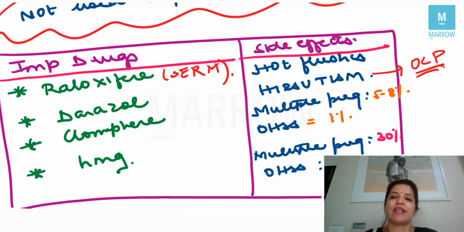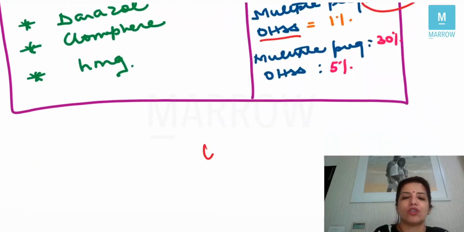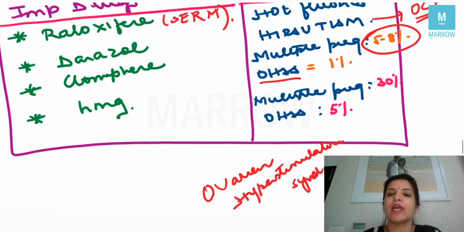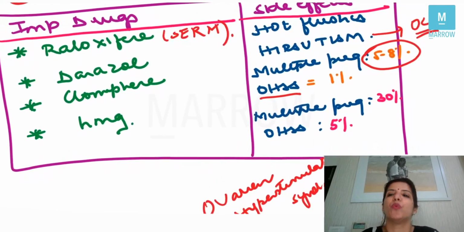Number 3 drug whose side effect you have to remember is clomiphene citrate. The side effect of clomiphene citrate is multiple pregnancy, and this percentage is very important. The chances of twin pregnancy or multifetal pregnancy with clomiphene citrate are 5 to 8%, and it can also lead to OHSS. What is OHSS? OHSS is ovarian hyperstimulation syndrome. The chances of OHSS with clomiphene are less, and they are 1%.